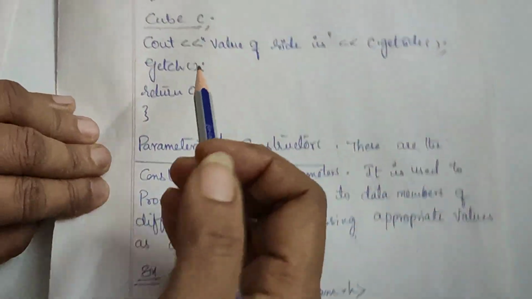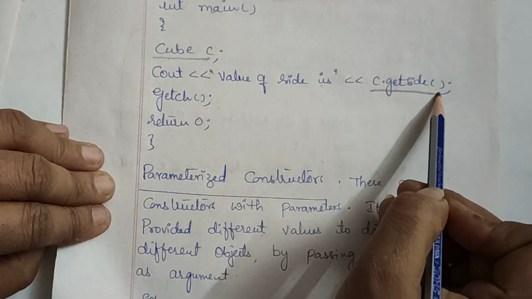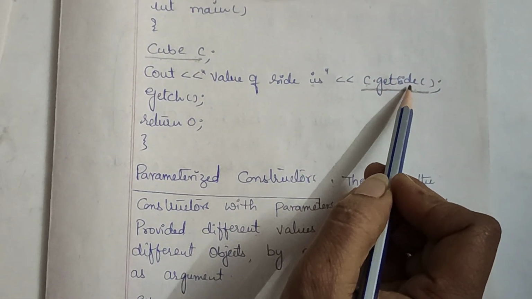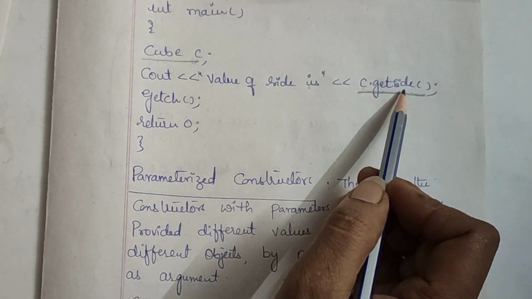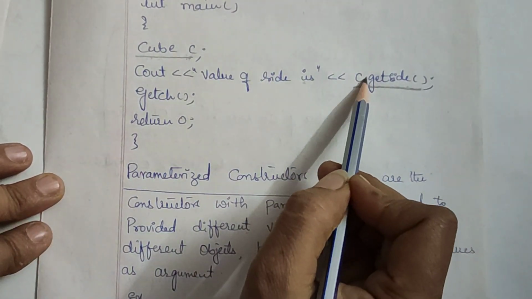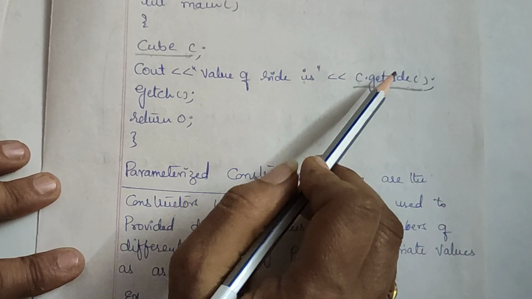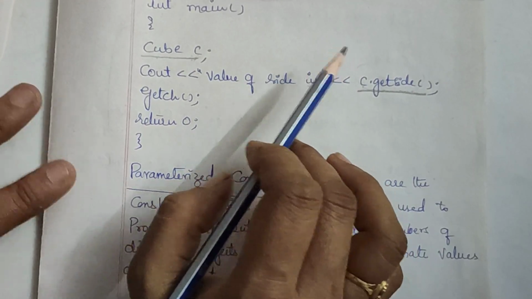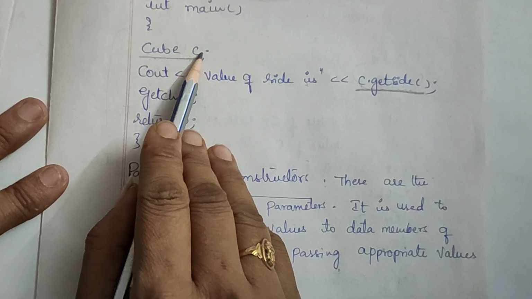Then what is the next line here? Value of side is C dot get data. Why did I take C here? Because get data is a part of the class cube, and the object of it is C. So I have taken C dot get side. If you observe here, get side I have to call explicitly, whereas the constructor I did not call anywhere. It is automatically invoked when I have created the object here, right?